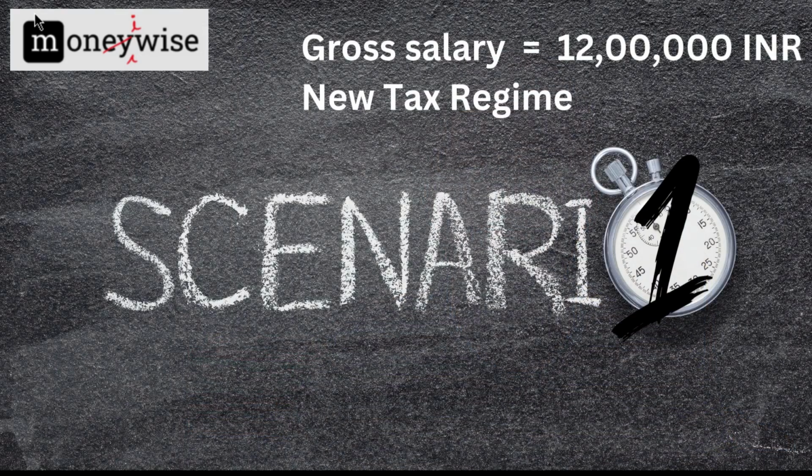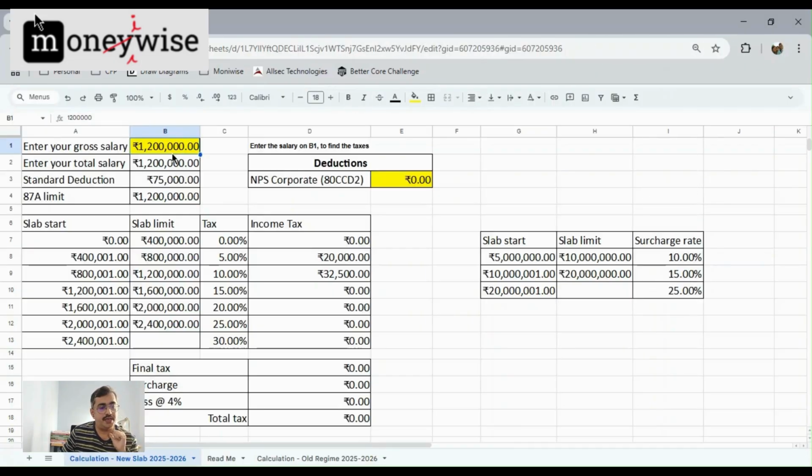We'll start with scenario 1. Now, let us look at how the taxes are computed. So, starting with scenario 1 here, it is 12 lakhs. For 12 lakhs, tax is zero. It's very clear. There is a deduction of 75,000, so you're getting a zero tax.